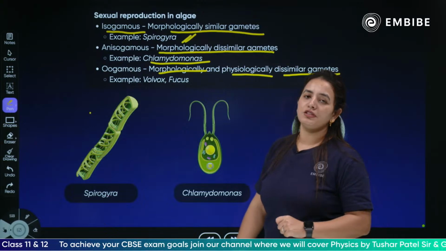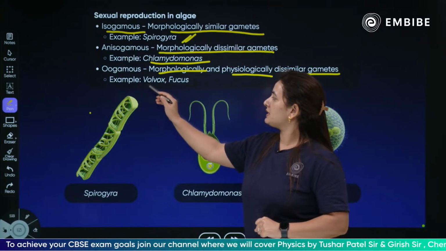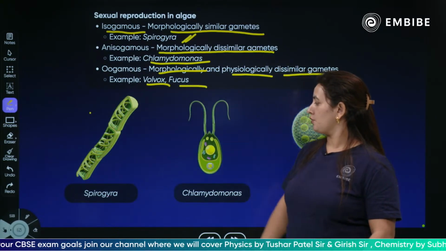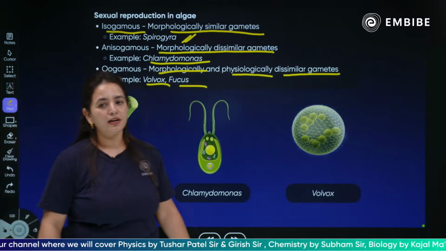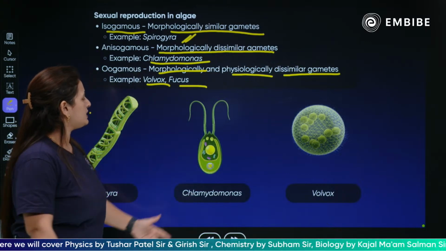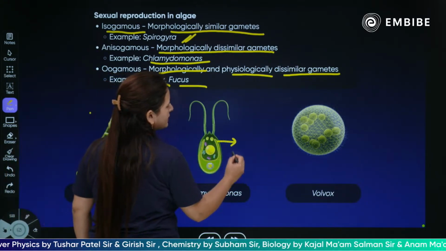The examples of oogamy, or oogamous, are Volvox and Fucus. Volvox and Fucus generate such type of gametes. So there is Chlamydomonas, which is generating what kind of gametes?